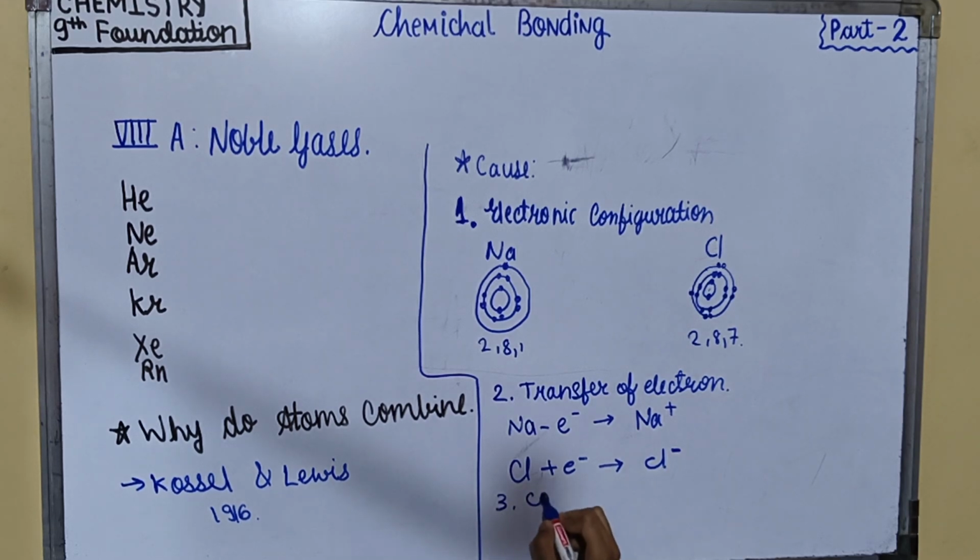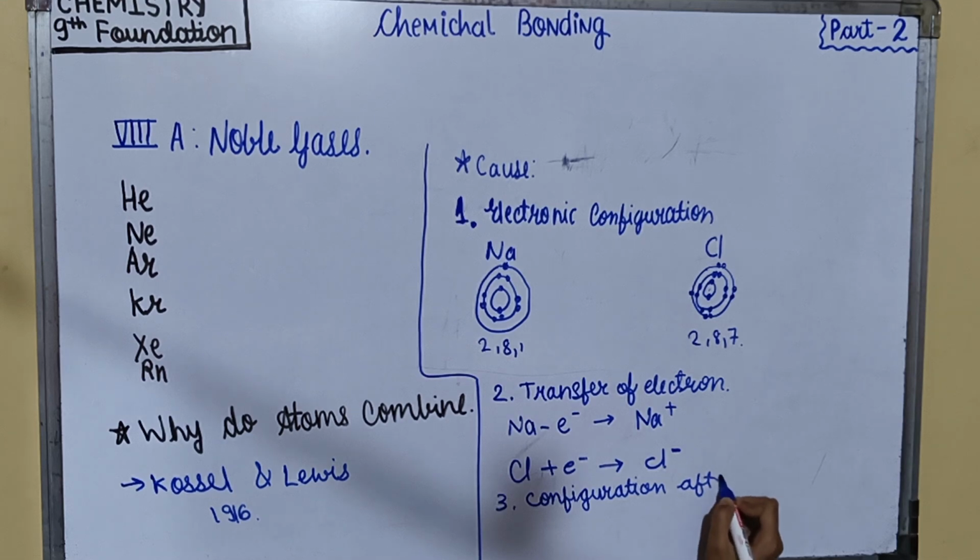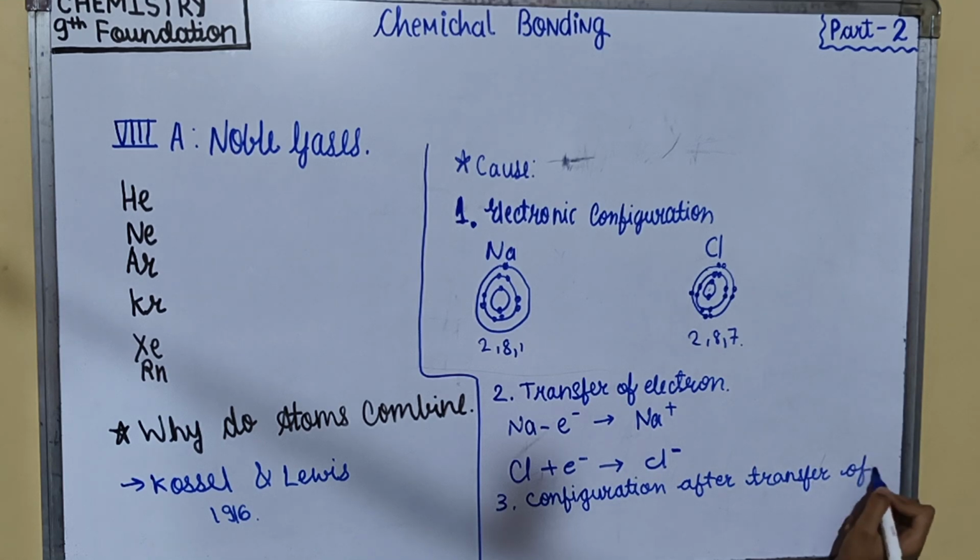Third point is configuration after transfer of an electron.